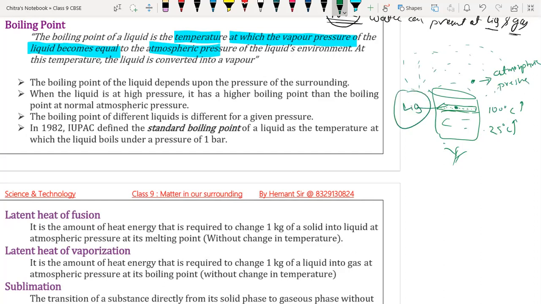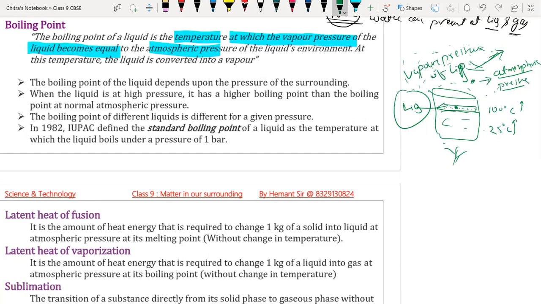When the vapor pressure of the liquid becomes equal to atmospheric pressure, which is possible only at a particular temperature, that temperature is called the boiling point.